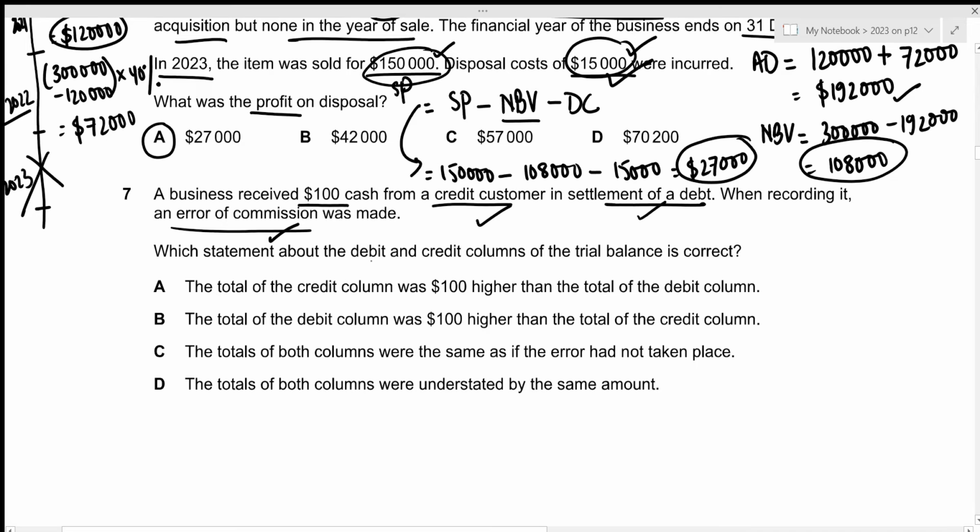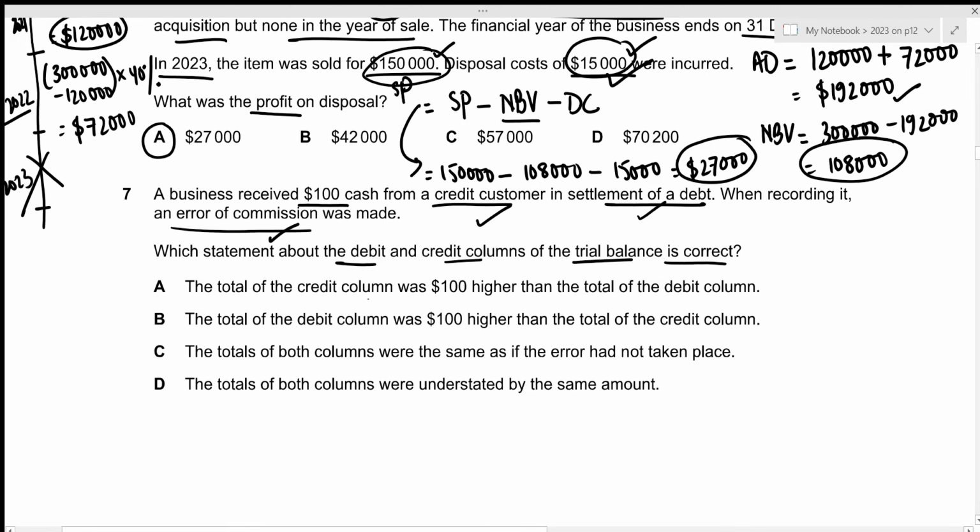Which statement about the debit and credit columns of the trial balance is correct? Okay, we're talking about the error that will be reflected in the trial balance, but remember that we're talking about an error of commission, which will not be disclosed by the trial balance because we have entered the correct amount on the correct side, but only of the incorrect account, but we're still talking about the same class, which means that the debit side and the credit side should have the same total for the trial balance. So that's the answer we're looking for.